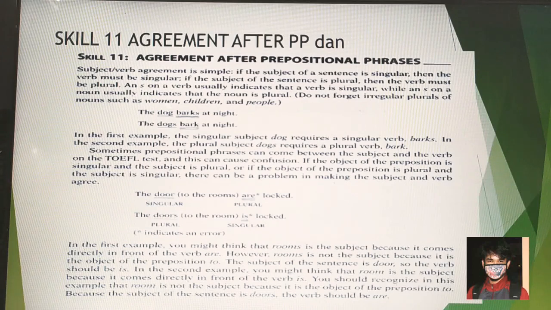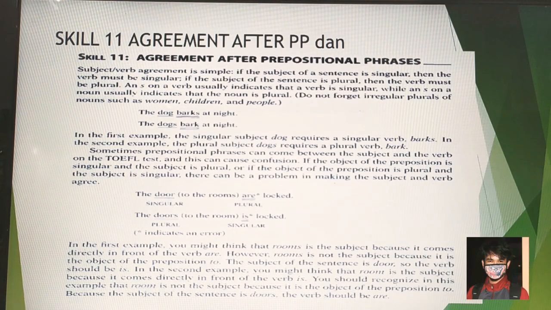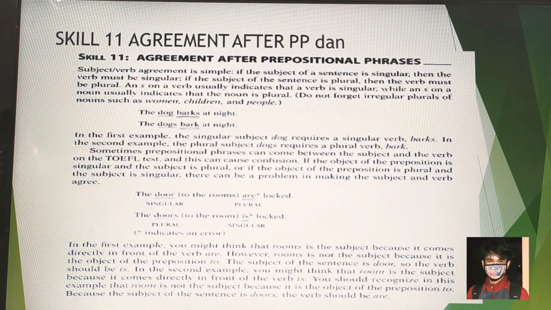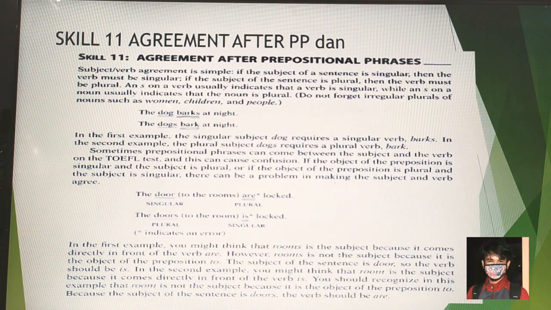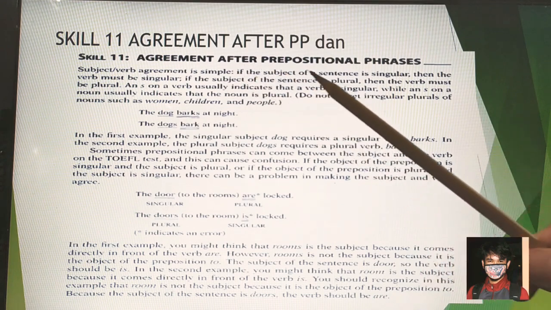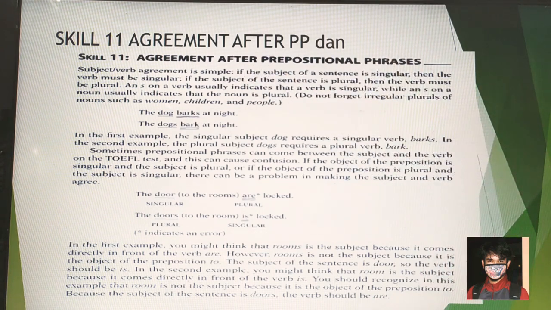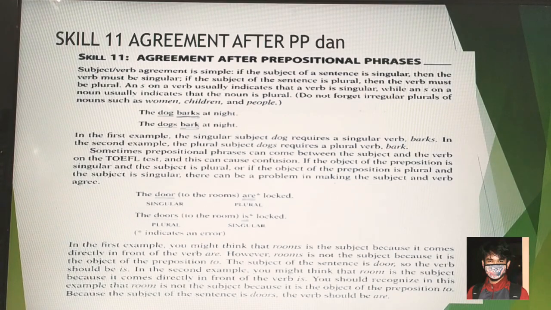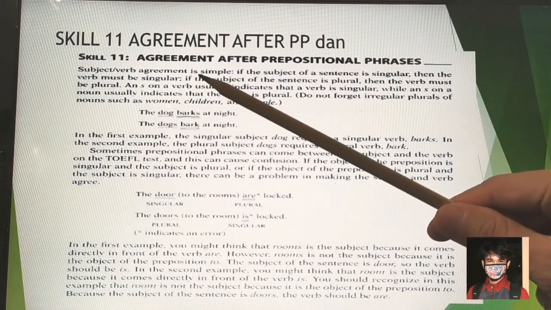Coming back for the following skills in TOEFL preparation. About skill 11, it's called agreement after preposition. And in agreement after prepositional phrase, it's just the same pattern or agreement as skill 1, the first skill. Okay, so subject and verb agreement is simple.